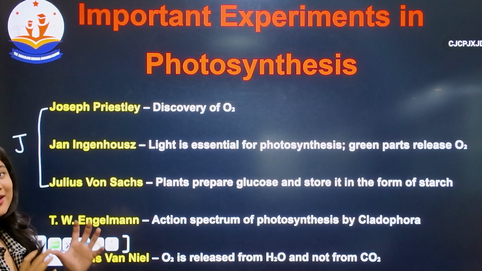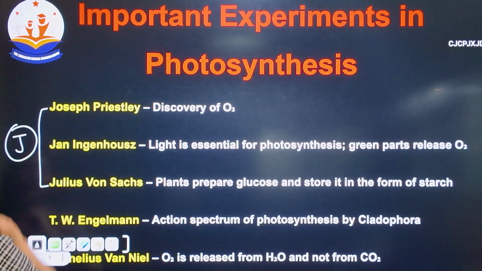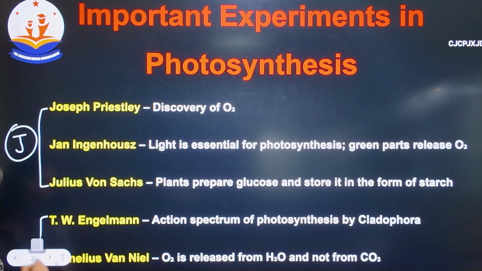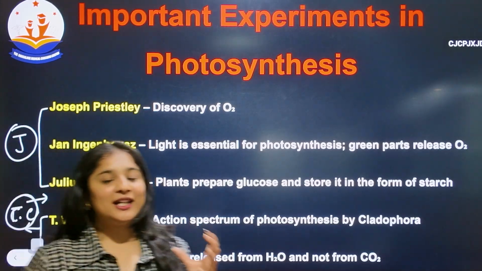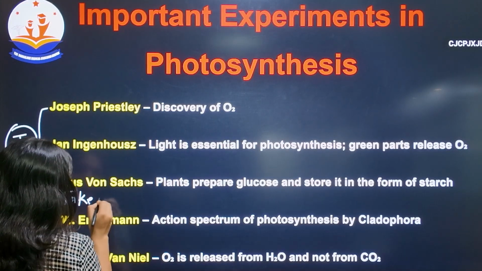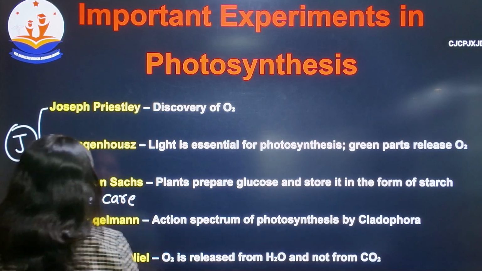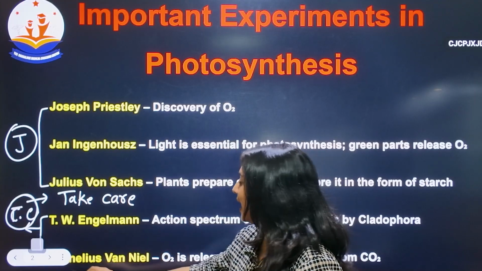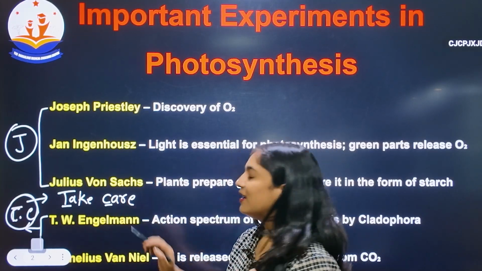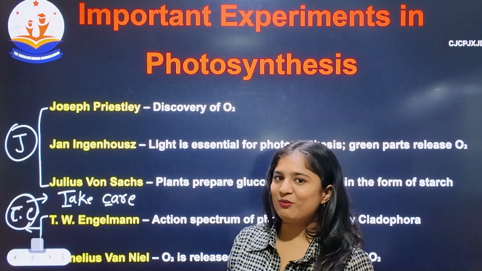Easily you can remember, start from J letter, and the remaining 2 scientists are T and C. That means easily you can remember like take care. So T.W. Engelmann and Carolus von Nil. So you can remember T and C, right? It's easy to remember, right?